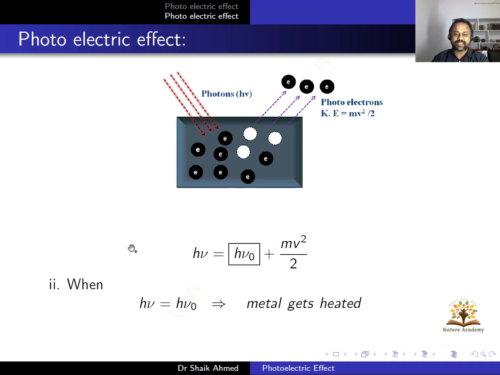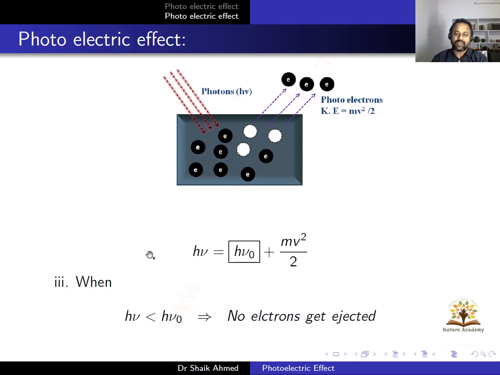Next, when hν equals hν₀, that means the incident photons have energy equal to the work function. You will not get any electrons ejected from the metal surface. Simply, the metal absorbs that photon, and electrons will not come out of the surface or possess any kinetic energy. Simply, the metal gets heated. And the third one,